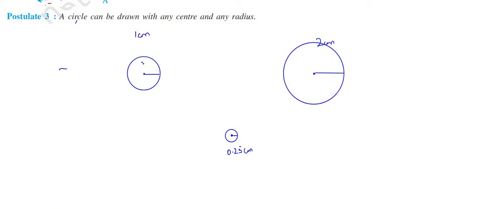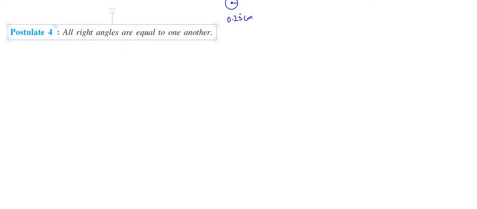So next, the fourth postulate. The fourth postulate of Euclid is that all right angles are equal to one another. It says here all right angles, not triangles, right angles, are equal to one another. Isn't it? Yes, we'll check that. We'll see that.